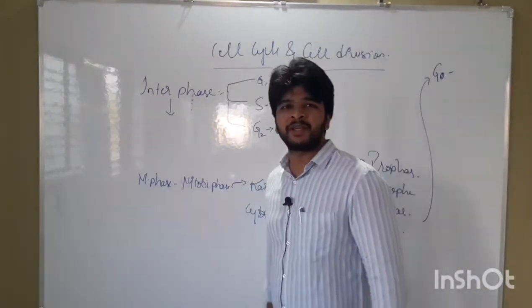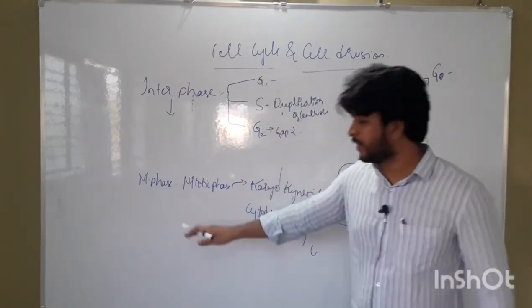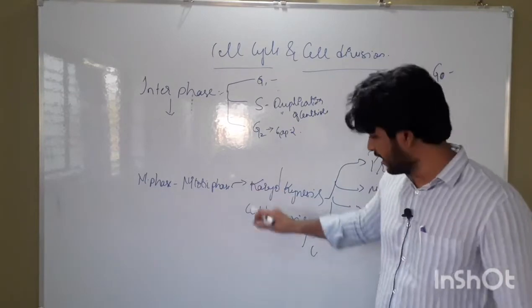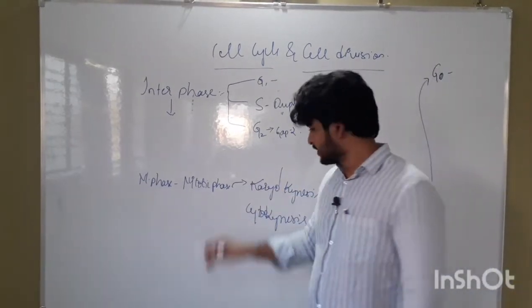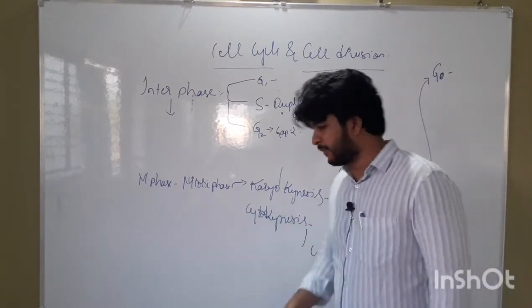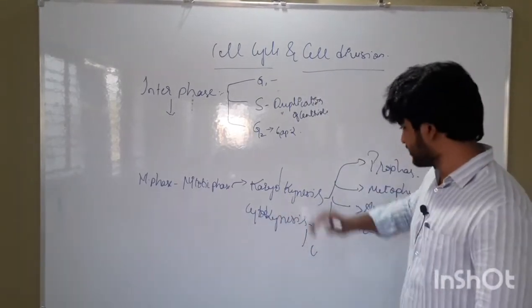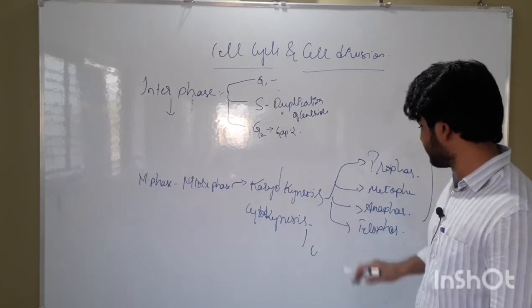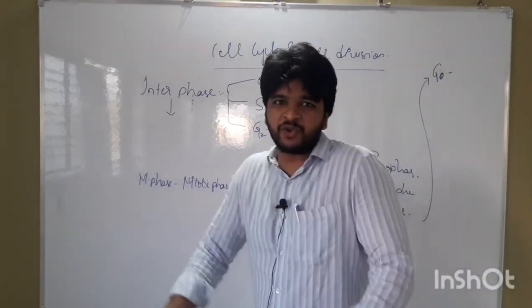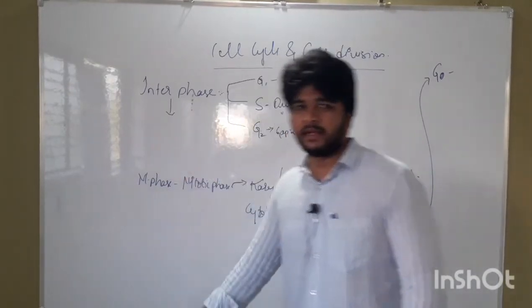Next is M phase or mitotic phase, during which division of the nucleus takes place. It is divided into two substages, karyokinesis and cytokinesis. Karyokinesis is the division of the nucleus, cytokinesis is the division of the cytoplasm. Karyokinesis is divided into prophase, metaphase, anaphase and telophase, and next the cell may enter into G0 phase or it may come to the interphase.